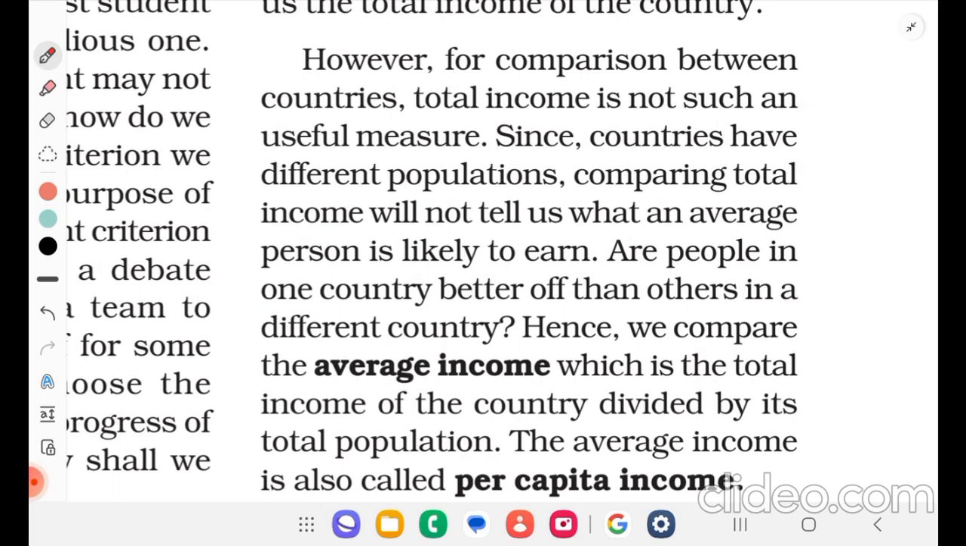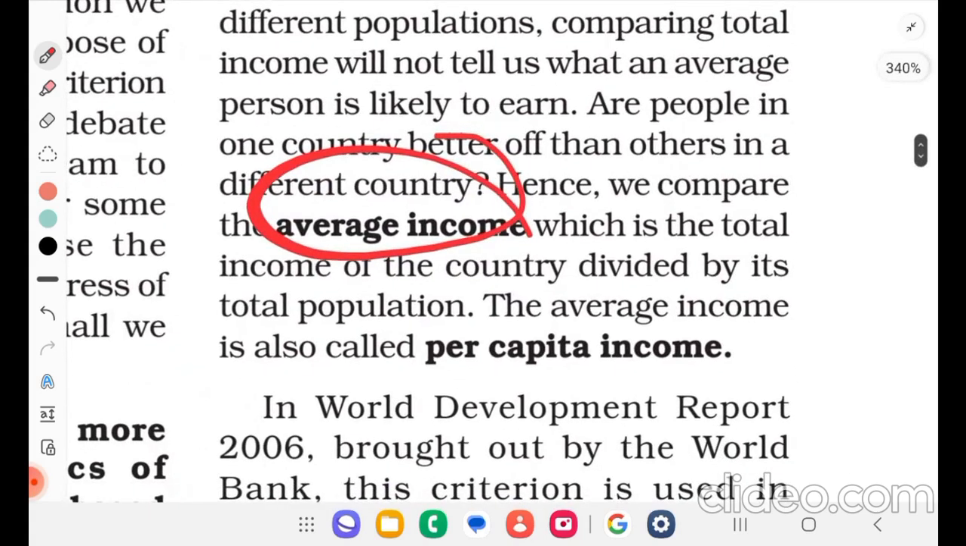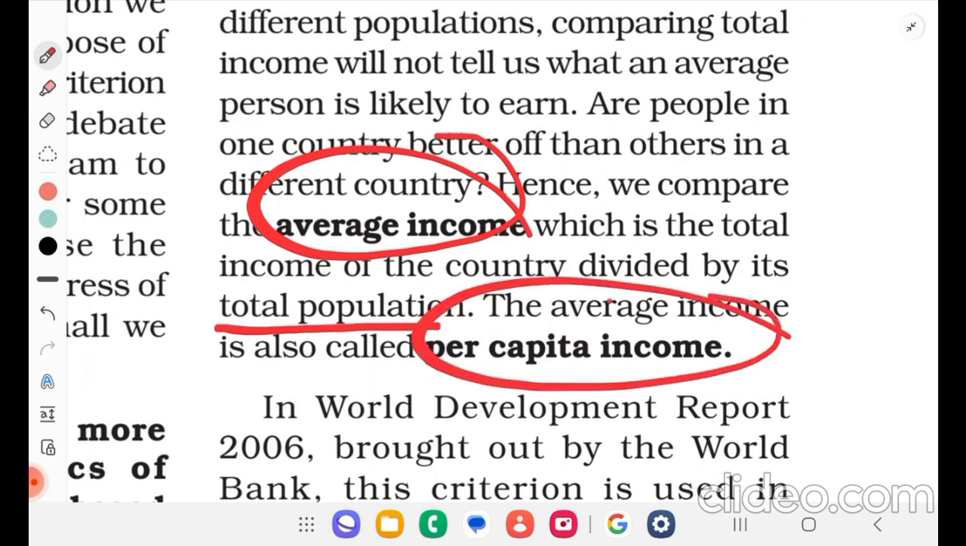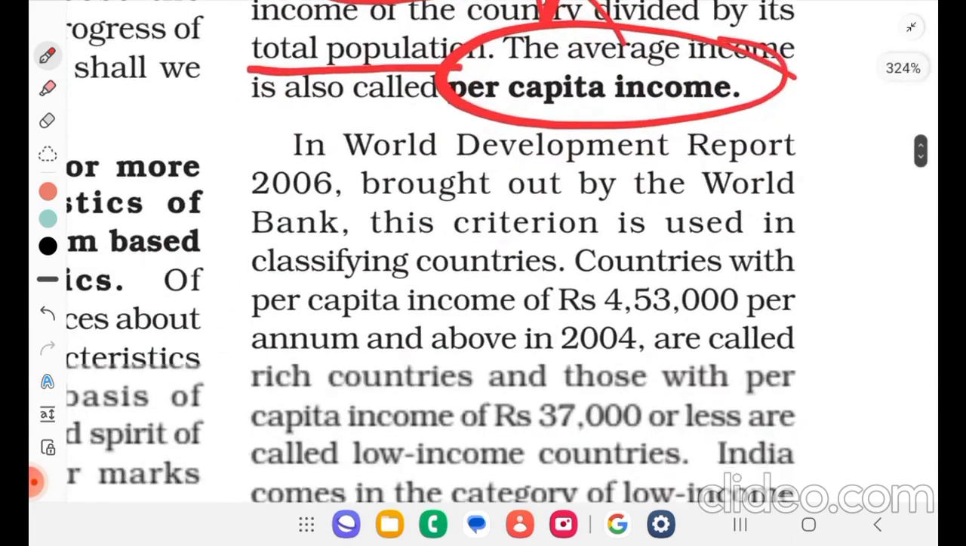Since countries have different populations, comparing total income will not tell us what an average person is likely to earn. Are people in one country better off than those in a different country? Hence, we compare the average income, which is the total income of the country divided by its population. The average income is also called per capita income.